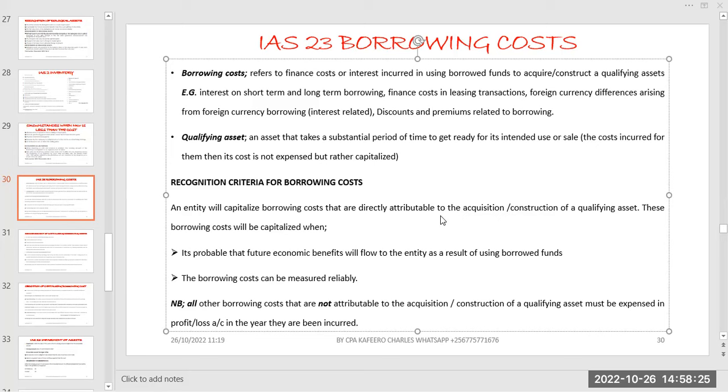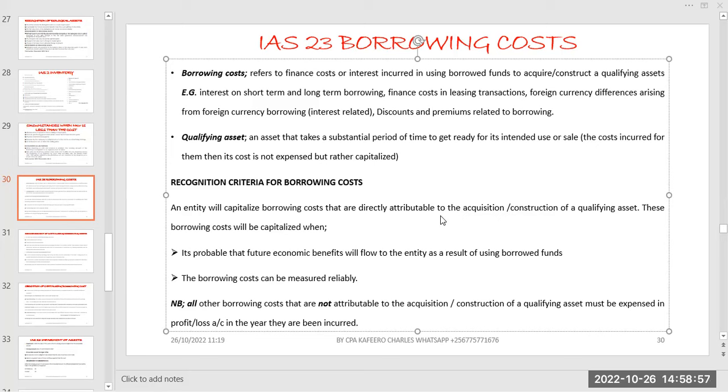Some of them you may encounter when you go to borrow money from the bank. They may charge you processing fees, or an initial deposit, where you first place this amount in our account before we give you the money. If you are issuing bonds, there is a cost you incur, such as the cost of advertisement.